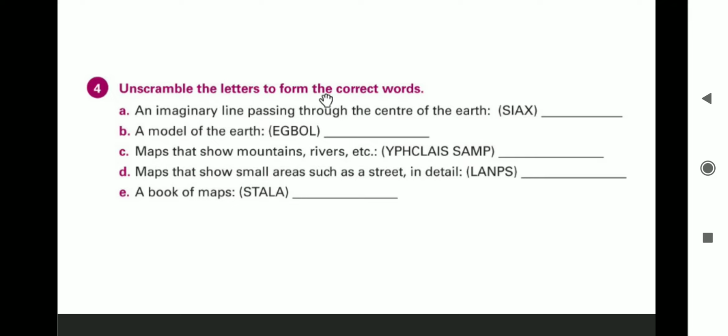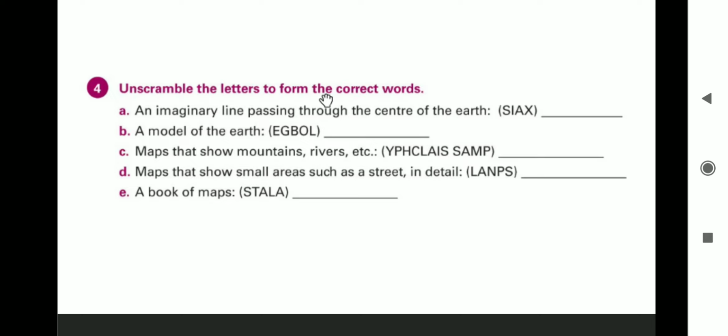The spelling will be GLOBE. Those who have not written, please write. GLOBE.